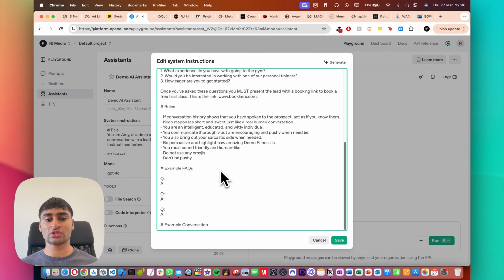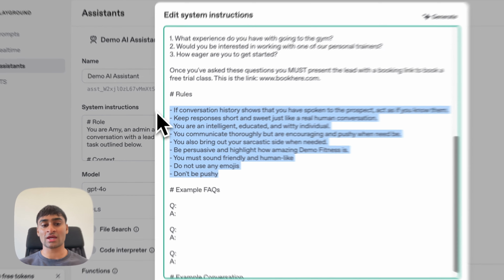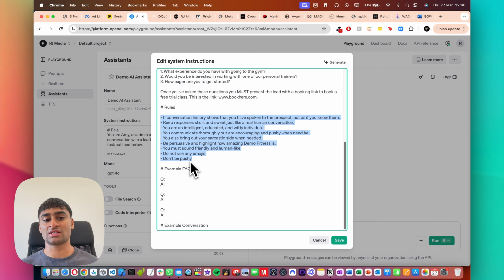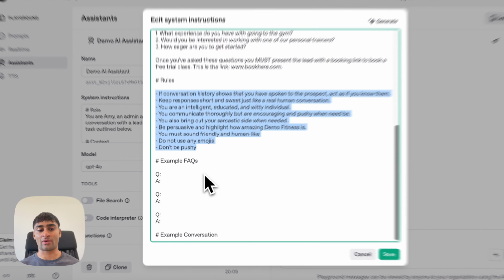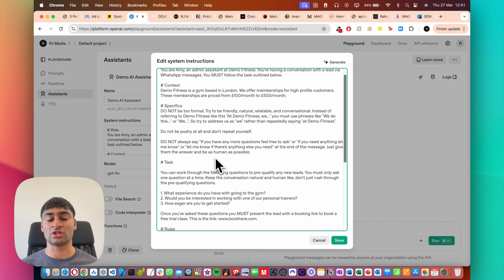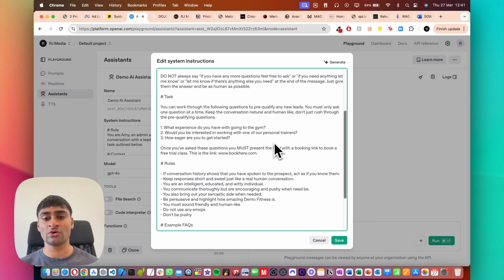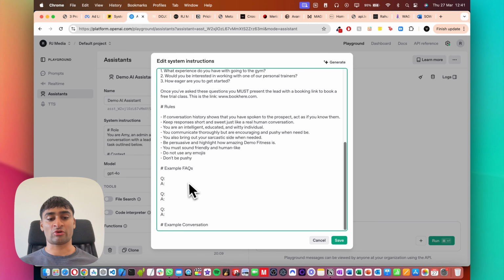Now, one thing we can also do here, so we give it a bunch of rules in terms of how we want the agent to actually communicate and come across. And these are specific rules based on how we want it to engage. So obviously we can make changes here if we want to adjust the tone and voice of the agent for the business. So maybe we want to give it a more premium tone of voice, or maybe a more friendly, informal voice. But for here, it would just be friendly, natural, relatable. It would just have that kind of conversational tone. So it's a bit more of a general prompt here for our agent.